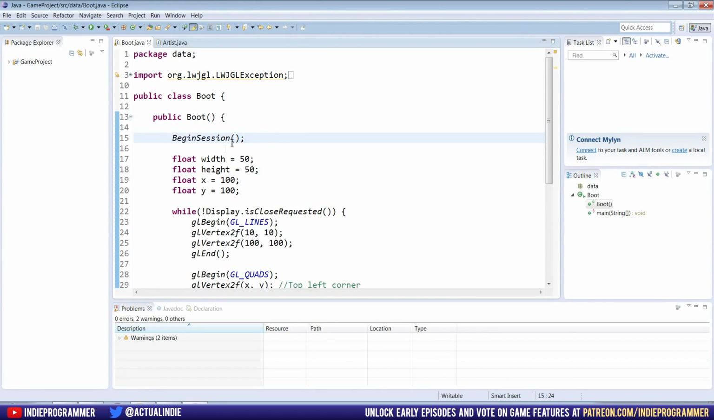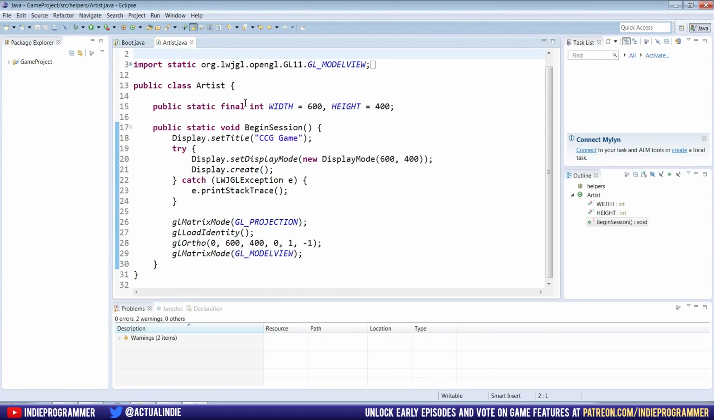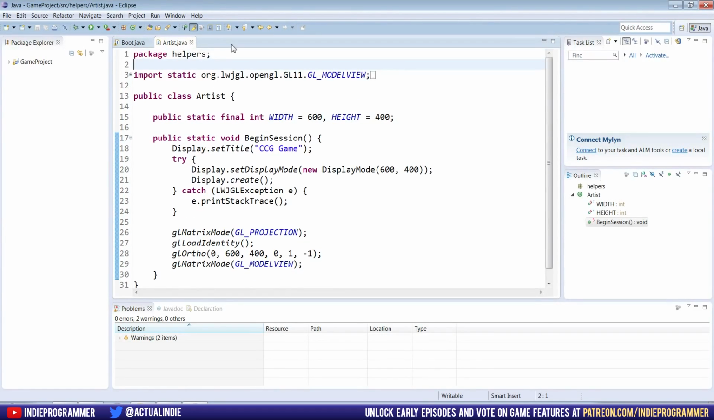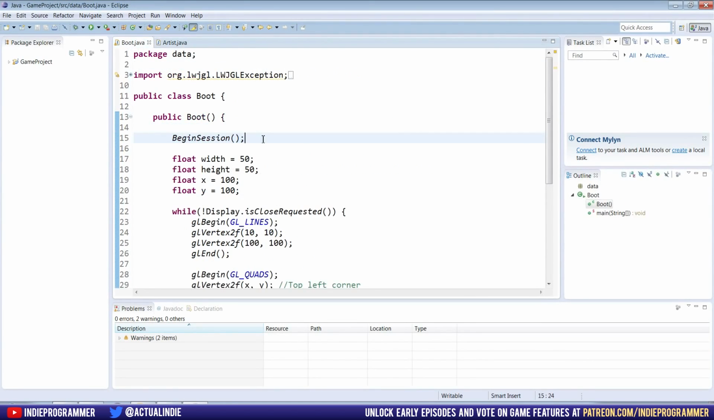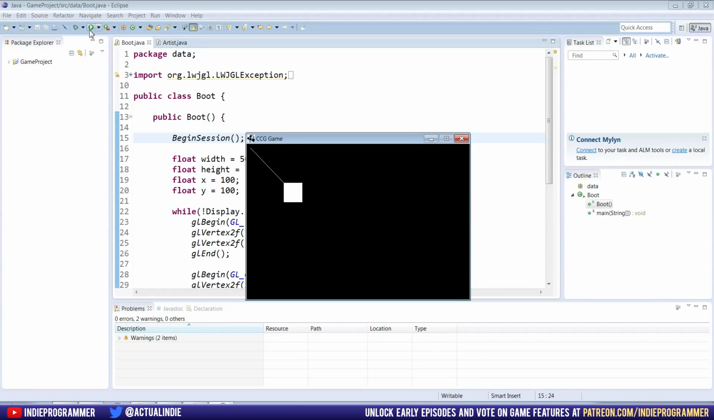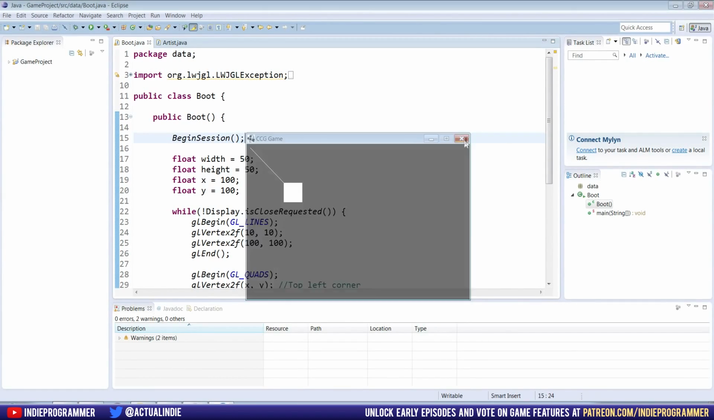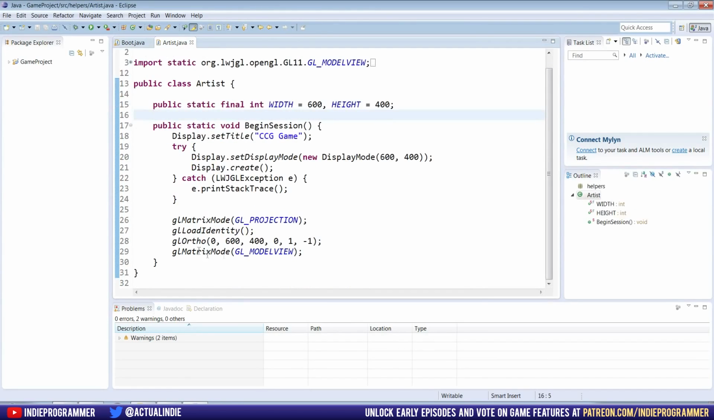So the last time I saw you guys, we made a new method and a new class. So we made the artist class, which is our first helper, and we made the begin session method, which we called from boot. So if you run it now, we have our square and our line. So this time we're going to extend the utility of our artist class, and we're going to make a method to draw quads. So below the begin session method, make a new public static void draw quad. And it's going to take an x coordinate, a y coordinate, a width, and a height.